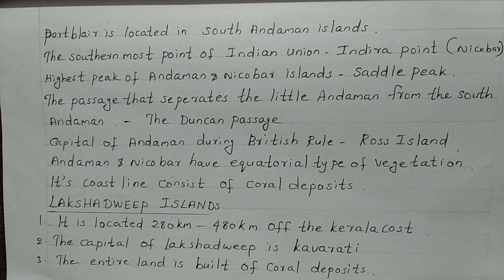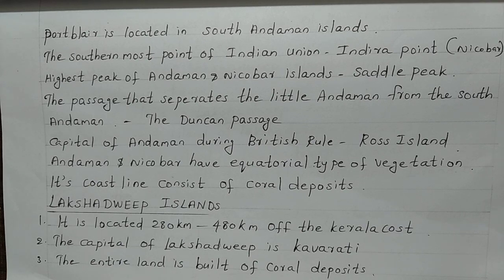Andaman and Nicobar have equatorial type of vegetation and its coastline consists of coral deposits. Equatorial type of plants are seen there. We can see lot of coral deposits through the coastline.